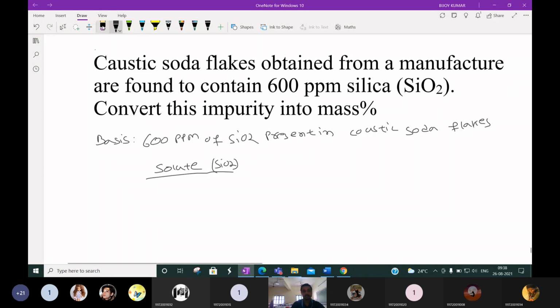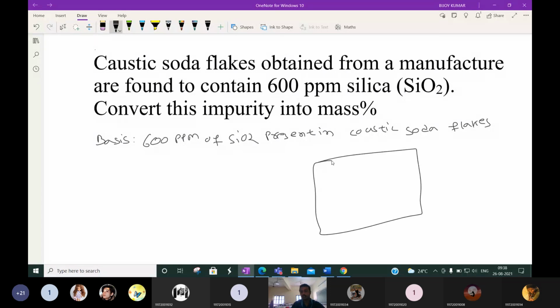Okay, solute we can't say. Just understand like that. Some caustic soda flakes is there. In this, there are various things.